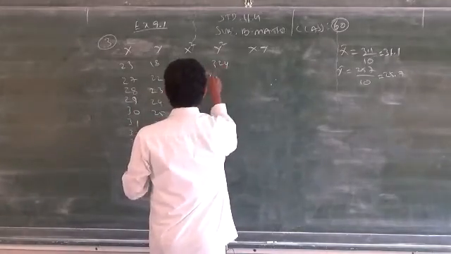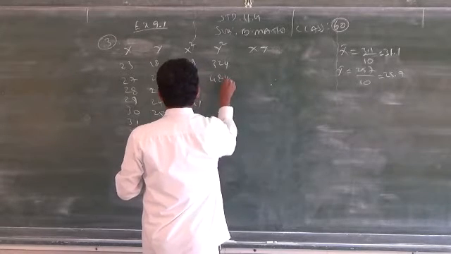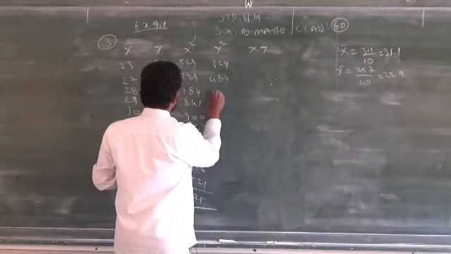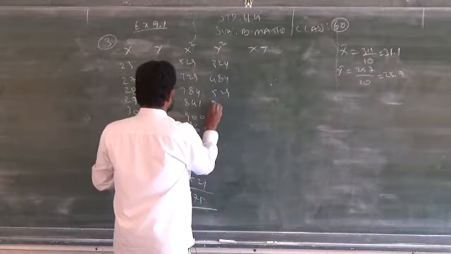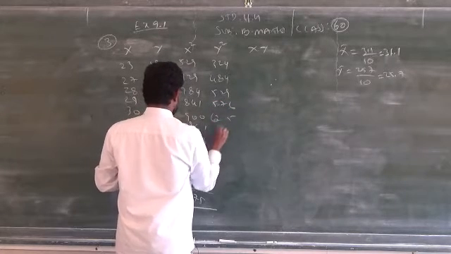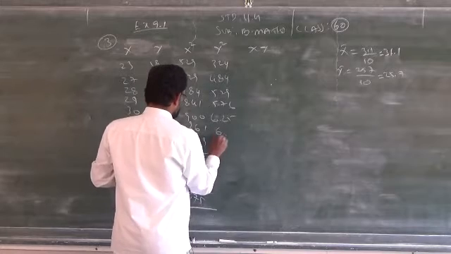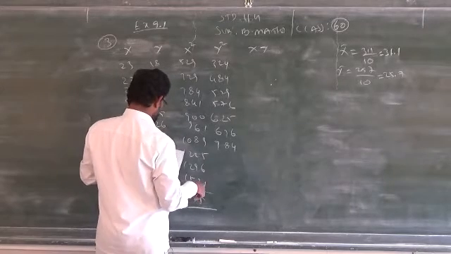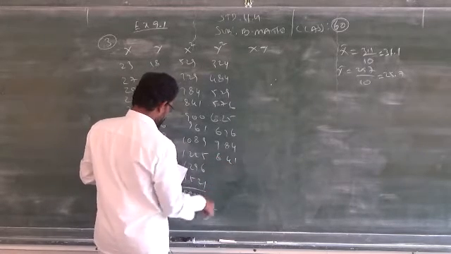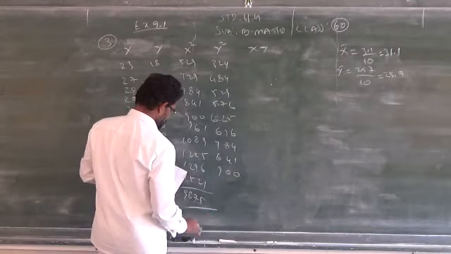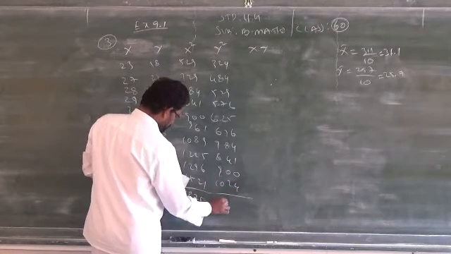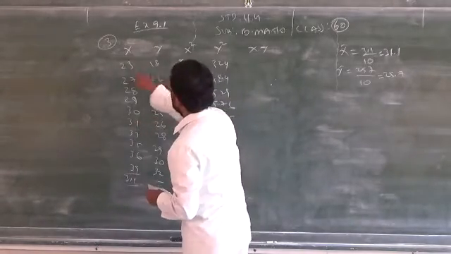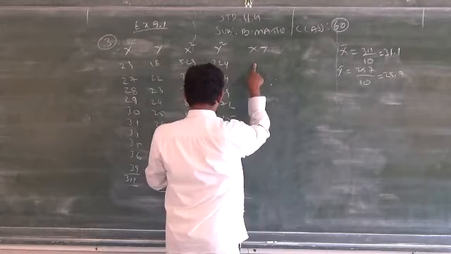This is 324, 22 into 22, 484, 23 into 23 is 529, then 576, 25 into 25, 625, 676, 784, 841, 900, 1024. This total is 6763. Boys, check your answer. Then x into y. Multiply these two and write here. This method will take more time.